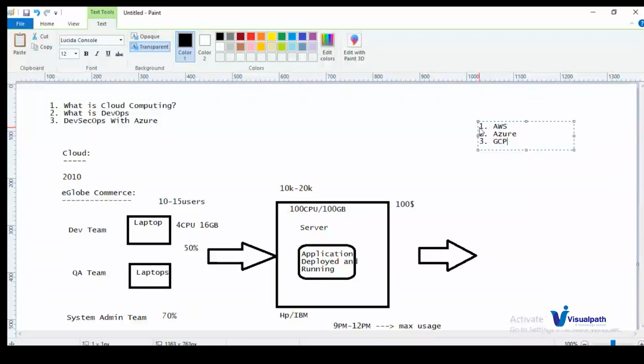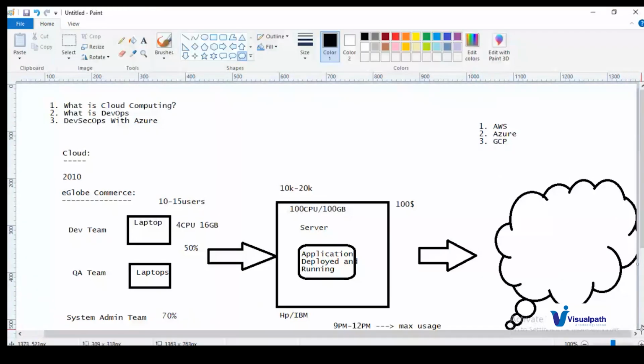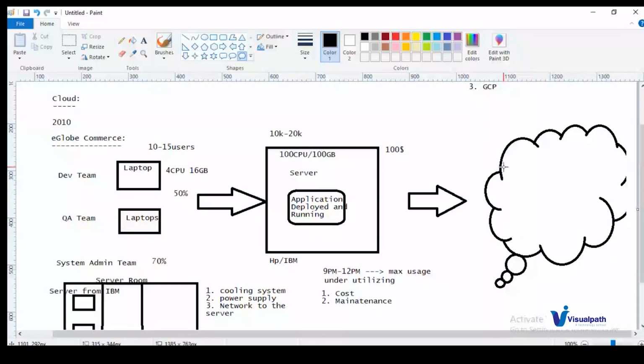So what does cloud computing mean? Accessing the cloud resources over the internet is called cloud computing. This is the definition. Now let us see what it is exactly. So let us take this as my cloud. Inside the cloud, what they will tell you is, in our demo we are going with Azure only, right?